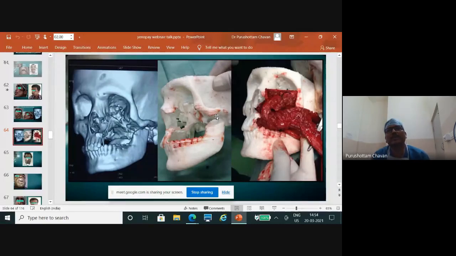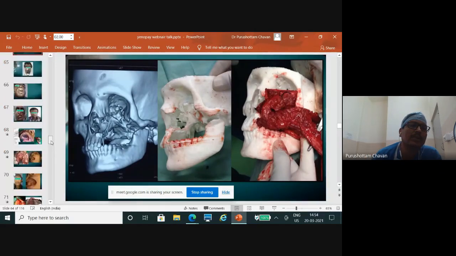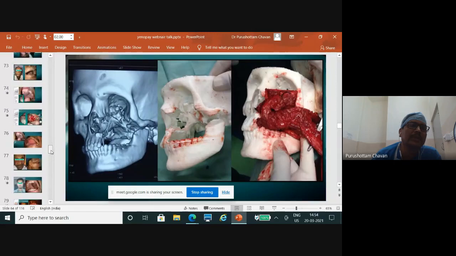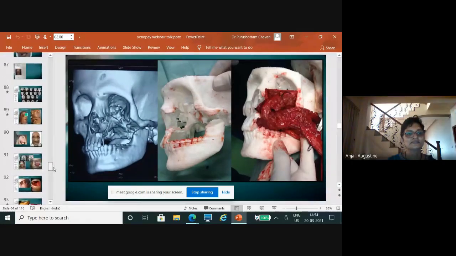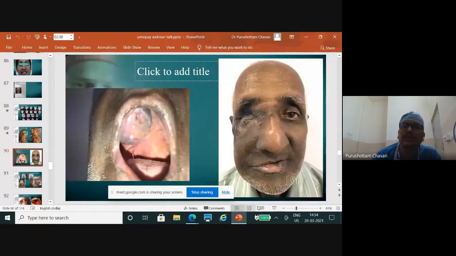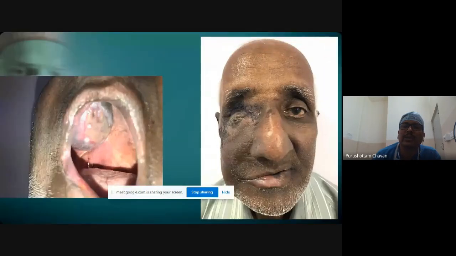So in the process, what we are denying is the quality of life which the patient would have got because of the reconstruction. For example, you saw that one ward guy where we had put ALT for maxilla with orbital exenteration. He's nearly 60, 65. Even if this guy recurs, what am I going to do? And he is edentulous. So this flap will take care of him for 3 to 4 years.